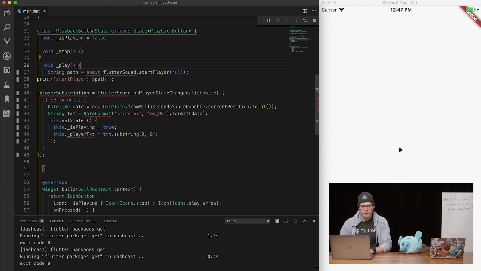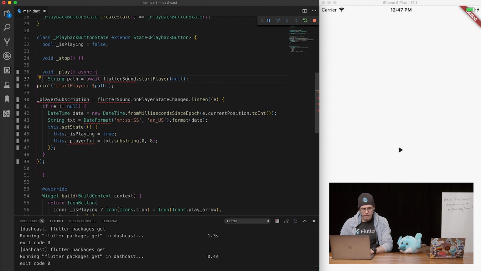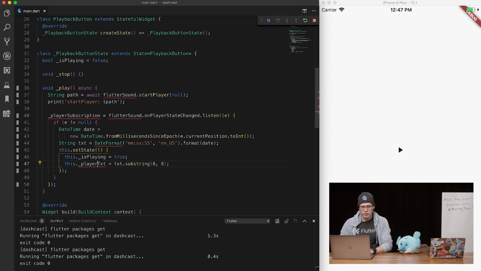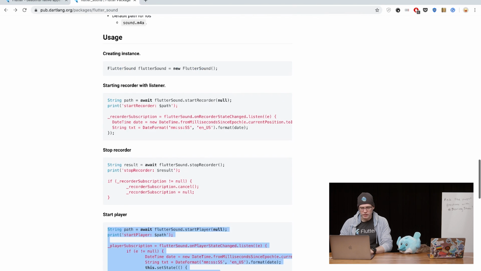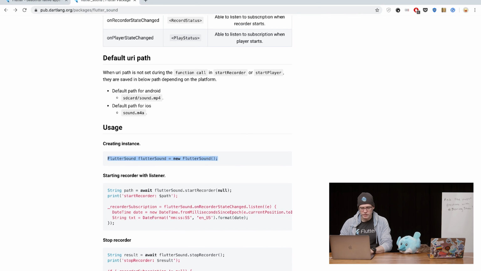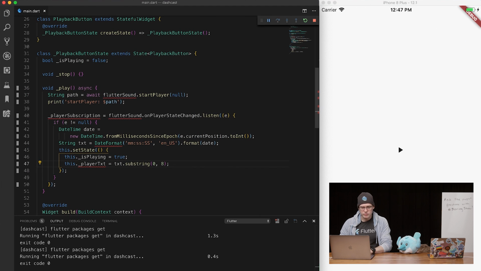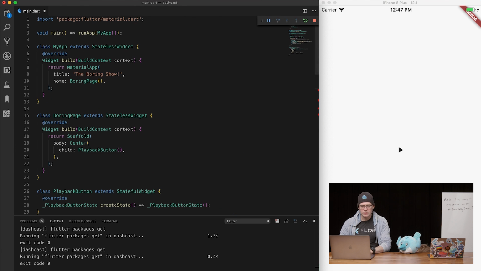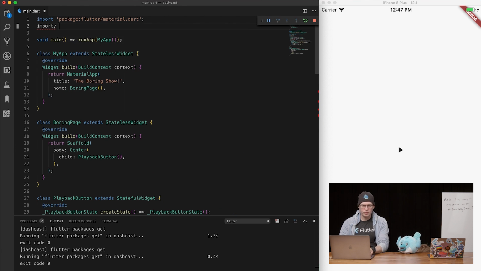So let's fix this up. First off, this will need to be async. And secondly, we probably need to import... Are you missing a closing parenthesis or something? I am missing a... no. There we go. Oh, okay. It's just horribly broken. So where does Flutter Sound come from? Flutter Sound, new Flutter Sound. That's fine. Let's drop this in here for the moment. We'll probably want to put that in the state. And then we will... Yeah, maybe an init state later. Yep.